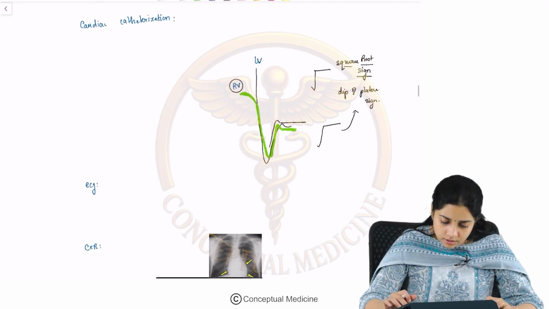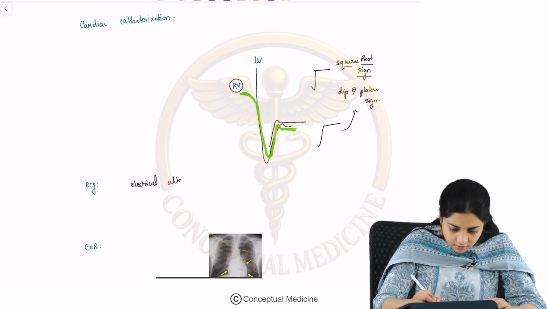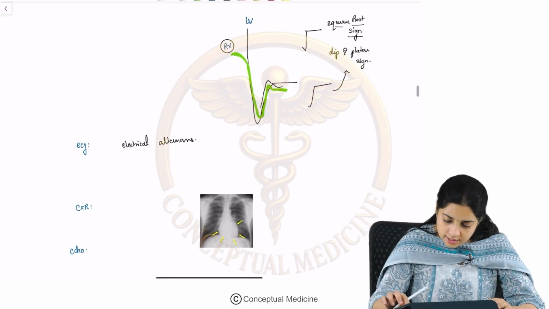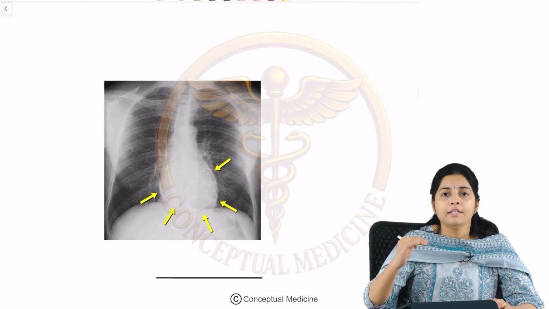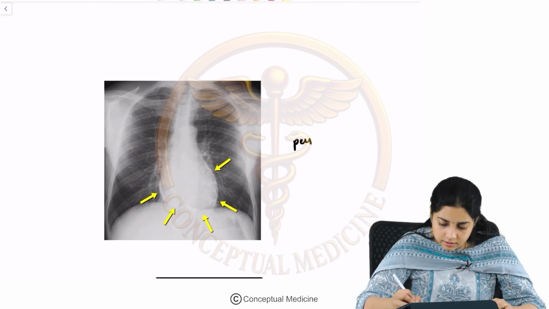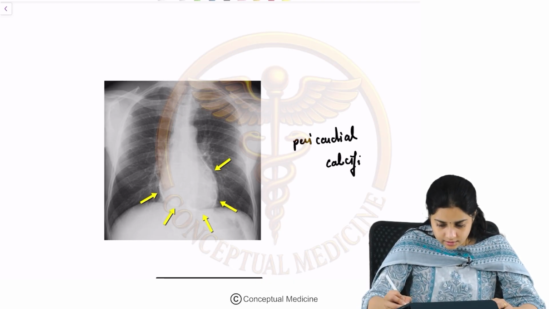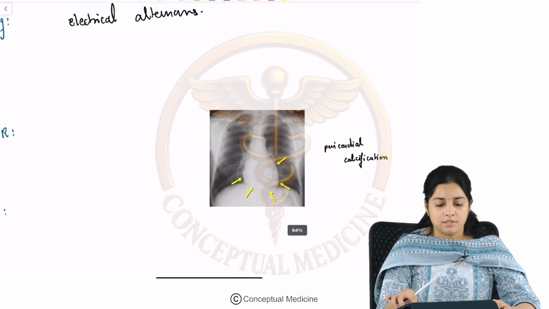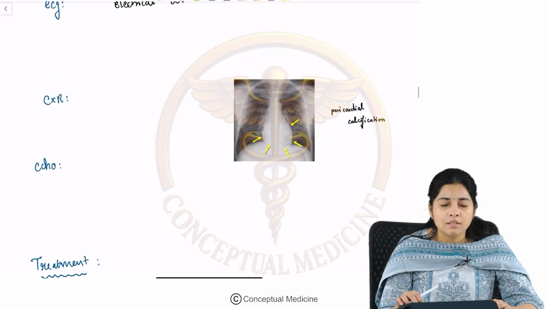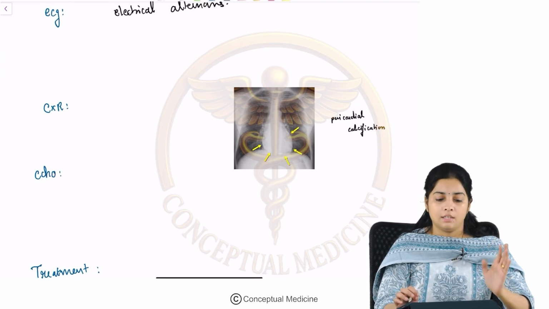Okay. Now, ECG, what are the ECG findings? You will find the same findings as you see in cardiac tamponade. You find electrical alternans. Chest X-ray. Can you see here in this chest X-ray that there is a thin white rim which is surrounding the heart? This is nothing but pericardial calcification, which is seen in constrictive pericarditis. Fine. On the echo, you find similar findings to those seen in cardiac tamponade.